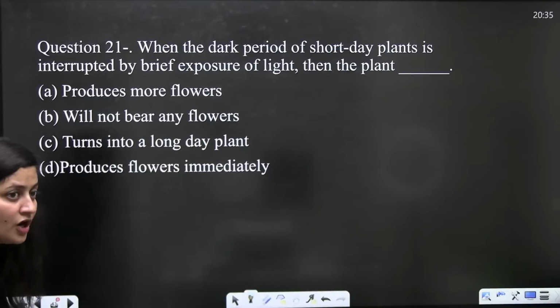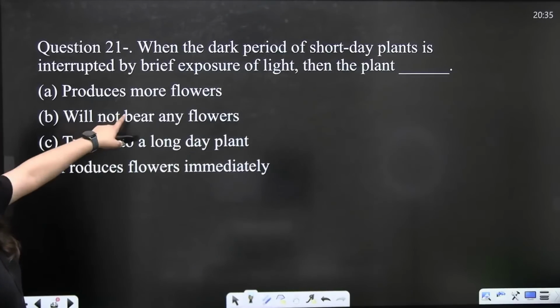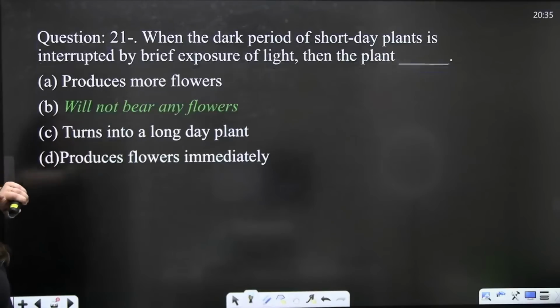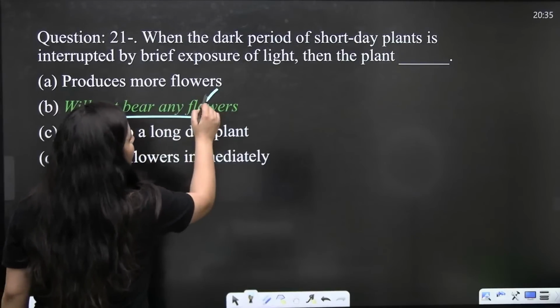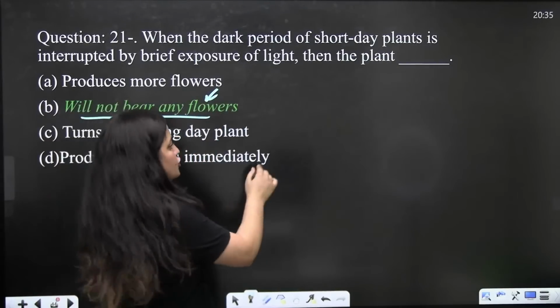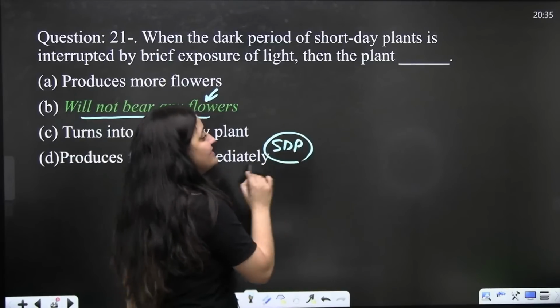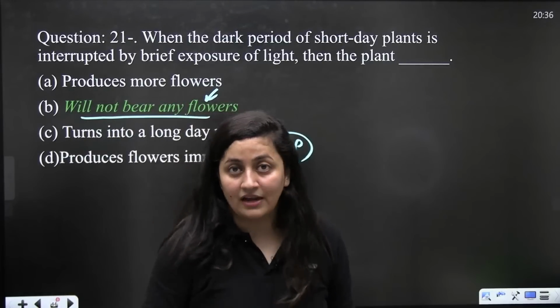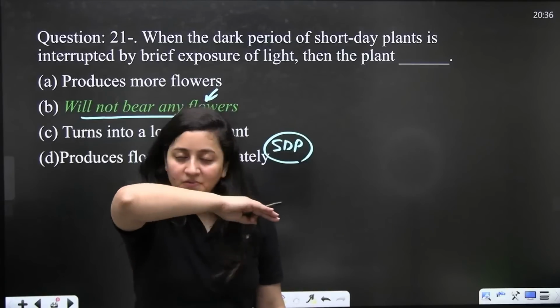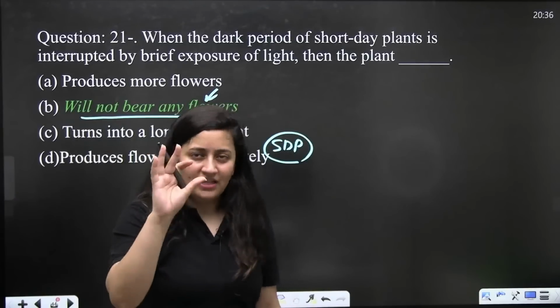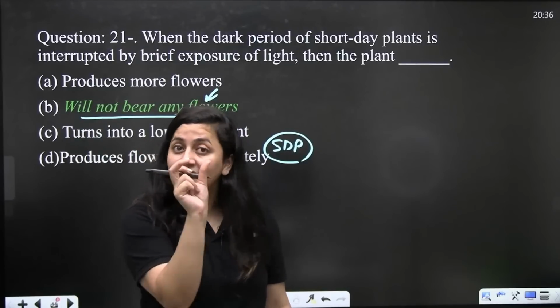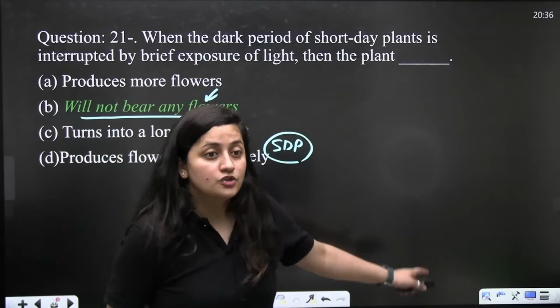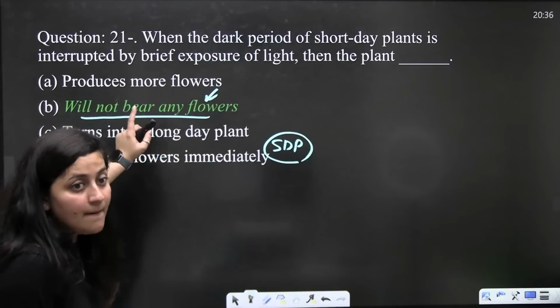Okay, so now answer this question. When the dark period of a short day plant is interrupted by the brief exposure of light, then the plant obviously is not going to bear any flower, because for a short day plant, the dark period is very important for flowering. If that dark period is interrupted, flowering will not occur. In the light period, if there is interruption, they are okay, but in the dark period, there should be no interruption. So the correct answer here is B, bache.